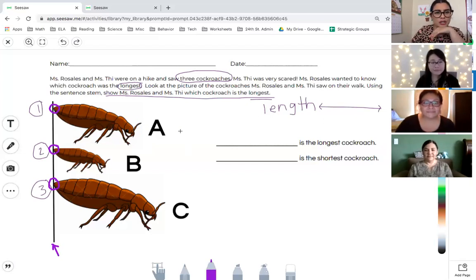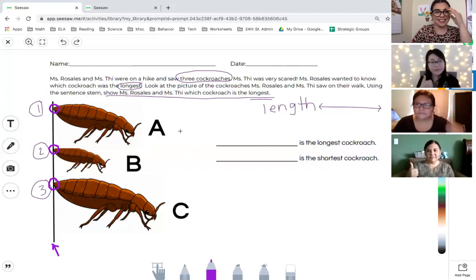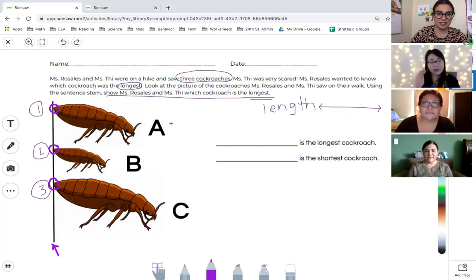Okay, so what are some tools we can use to measure which cockroach is the longest? Does anyone have an idea? Miss T? Well, I remember, Mr. Kimulich, that you've been talking about reference points. And so being able to use reference points to measure and compare your cockroach A, B, and C. Right. So we have the reference point of their bottoms, but now we need a reference point for the top of their antenna, right? So we can start with cockroach A and we can make a reference point. So right here is the tip of their antenna. So I'm going to try my best to draw this as straight as I can.